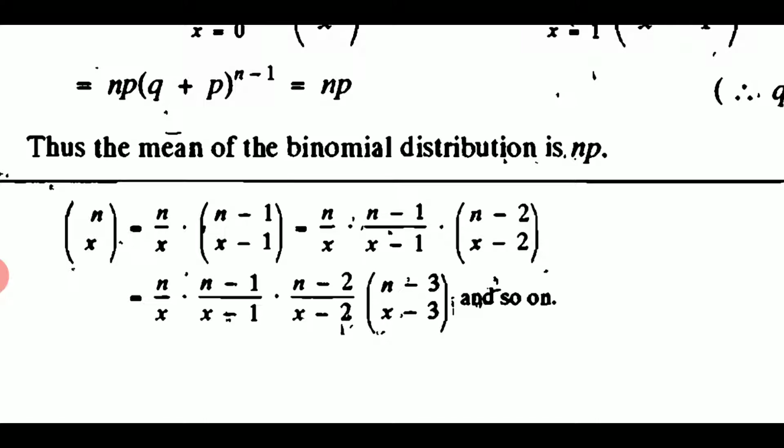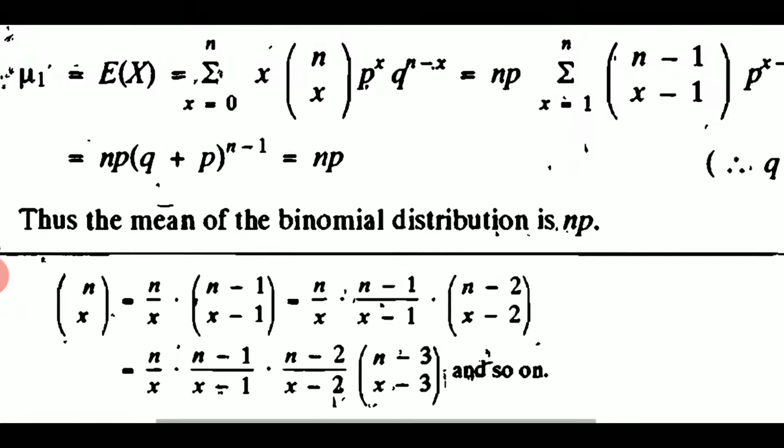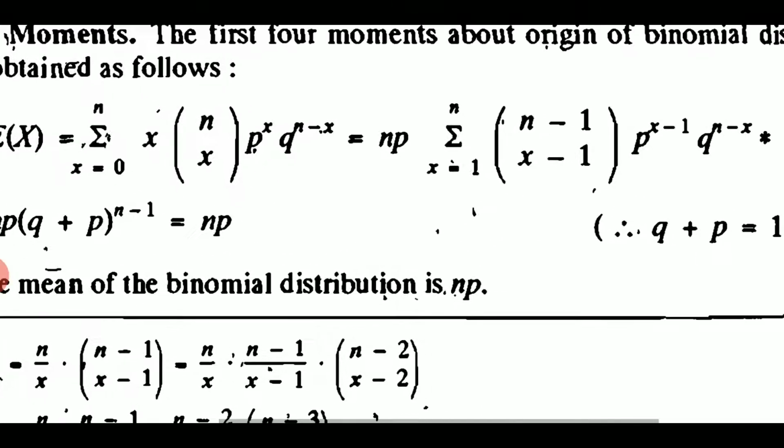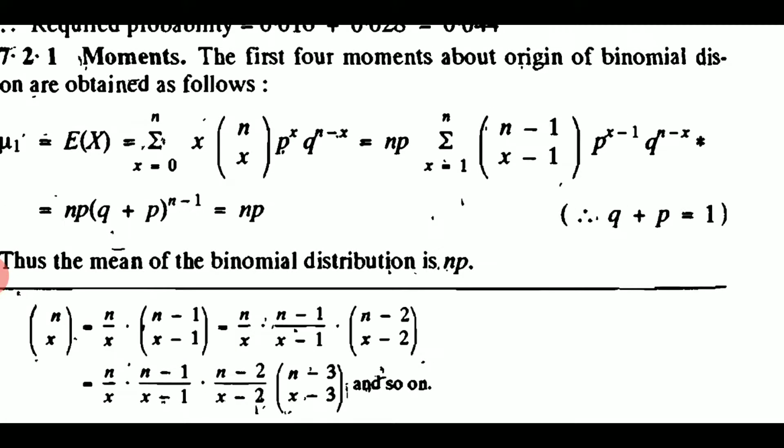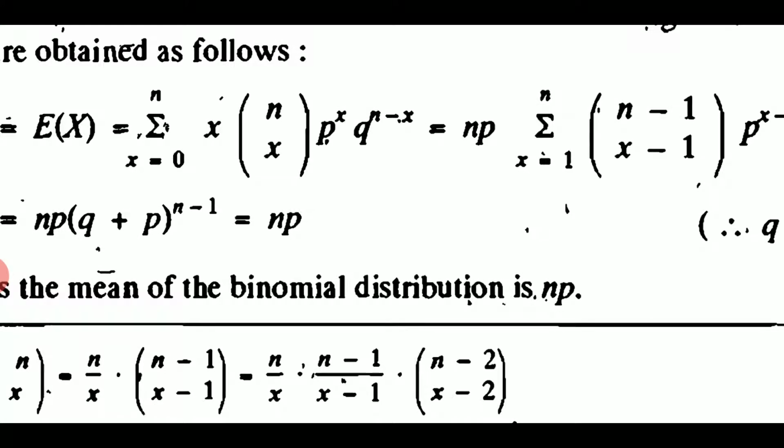It is n by x into (n minus 1) upon (x minus 1) into (n minus 2)C(x minus 2), which is equals to n by x into (n minus 1) by (x minus 1) into (n minus 2) upon (x minus 2) into (n minus 3)C(x minus 3), and so on. Using this property of combination, I will write here nCx.